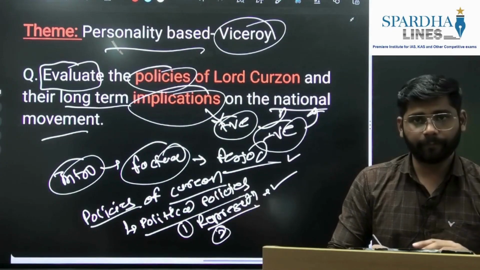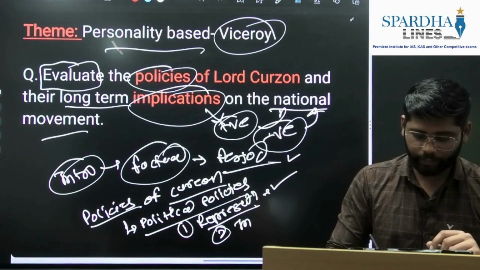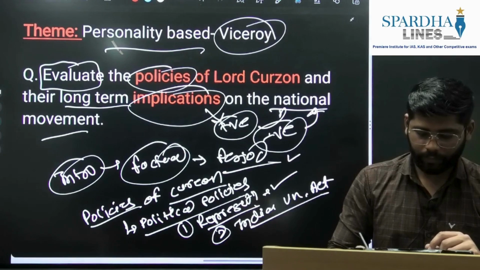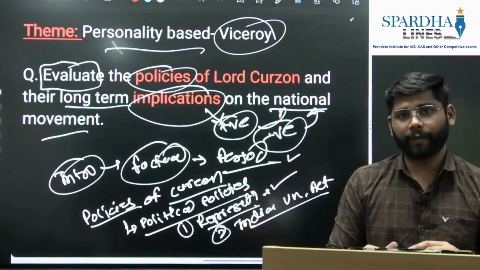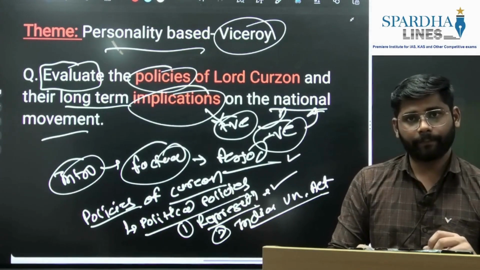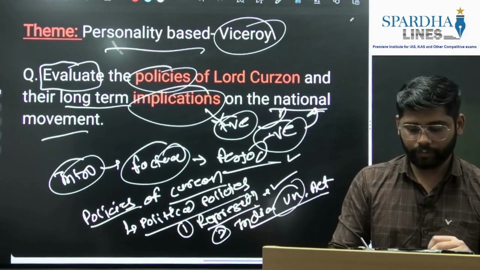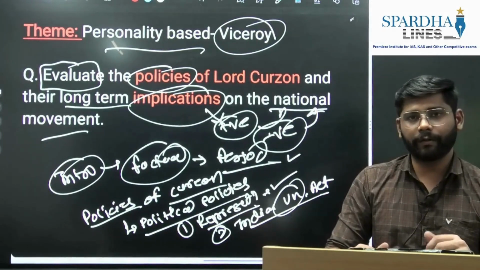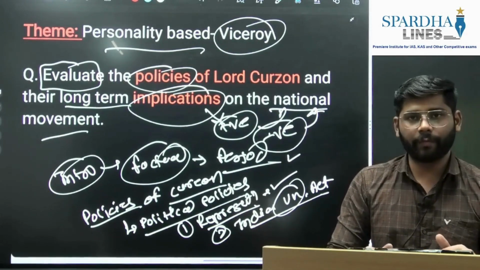Then again, you can mention the Indian Universities Act. They termed universities as factories producing revolutionaries, so they limited Indian participation in higher education. Eventually it impacted the national movement, so this aspect you can mention here.